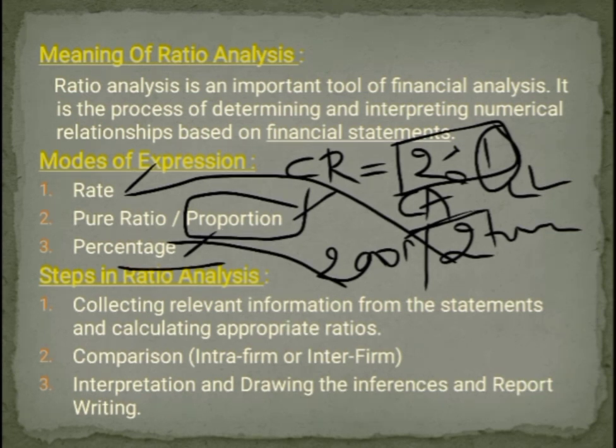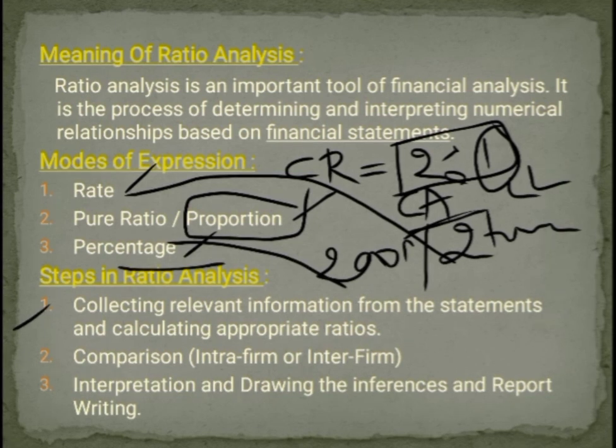Now let us take up the next concept, that is steps in ratio analysis. The first step in ratio analysis is collecting the relevant information from the financial statements and calculating the appropriate ratios. As we discussed in the meaning, first the companies have to gather the relevant information from the financial statements, and then based on that information, they are going to calculate the appropriate ratios, that is the ratios which are relevant for their decision making purpose.